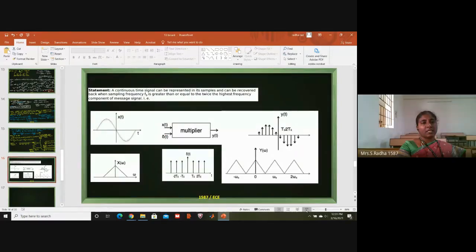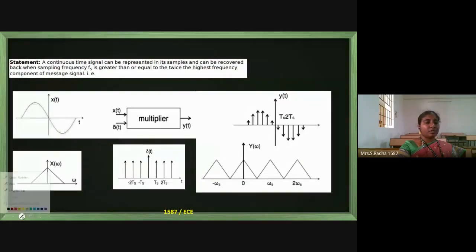Our next topic is sampling. This is the statement of sampling.